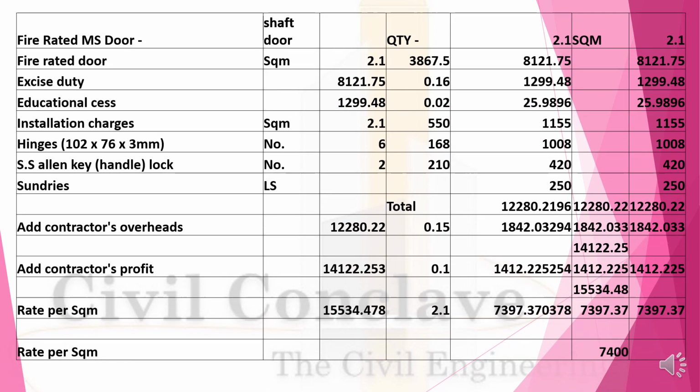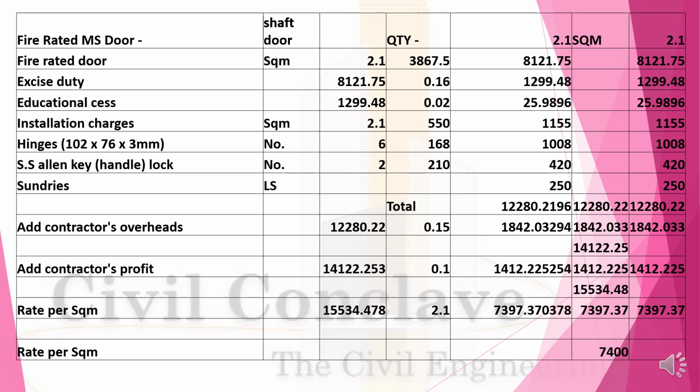Now come to fire doors of a shaft door. Sizes will be 2.1. Okay, the area will be 2.15 square meter. At the rate of 3,867, 8121. Excise duty 0.16, 1299. Educational cess 0.02, 25.98. Installation charges will be 1,155.